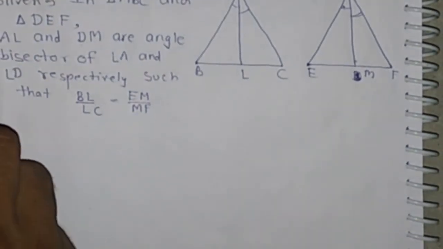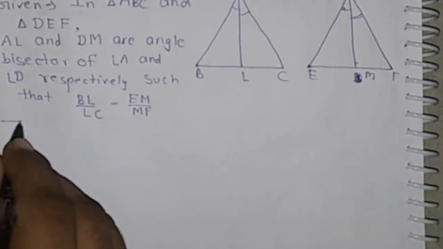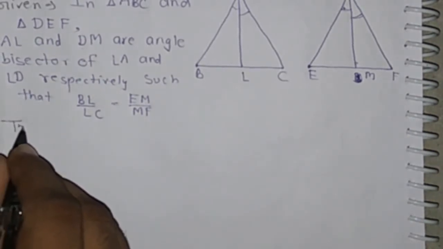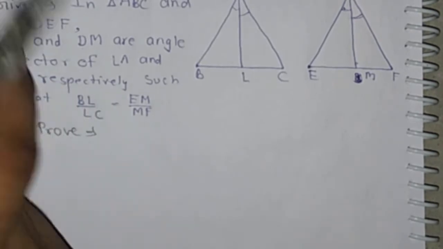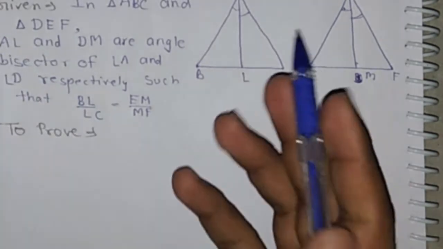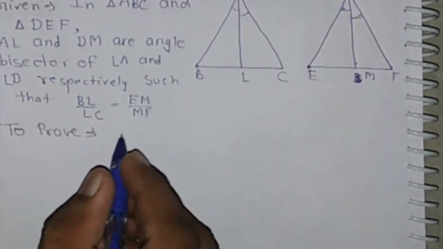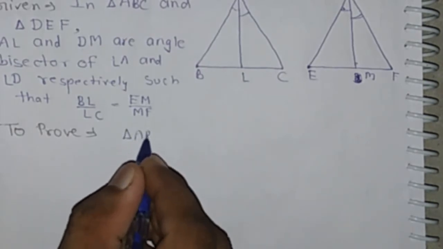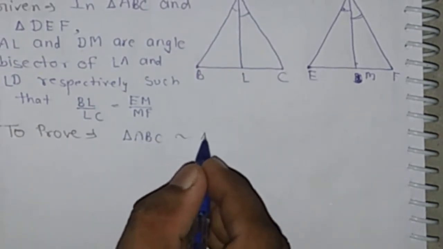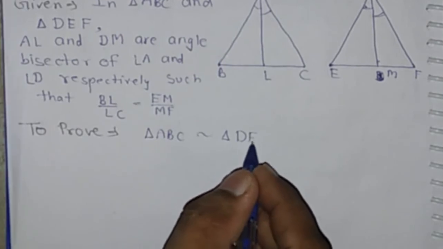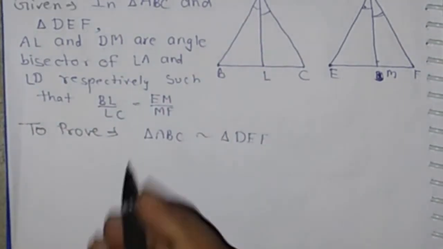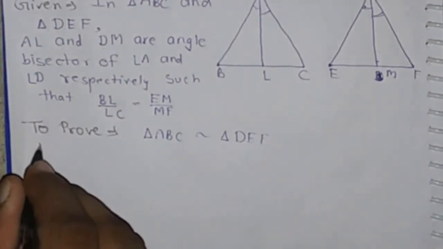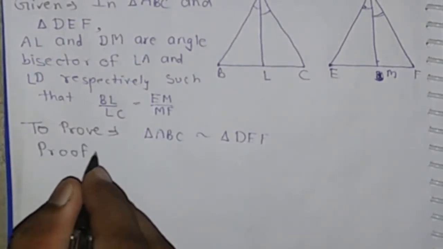To prove: the given triangles are similar, means triangle ABC is similar to triangle DEF. We have to prove this relation. Now prove.